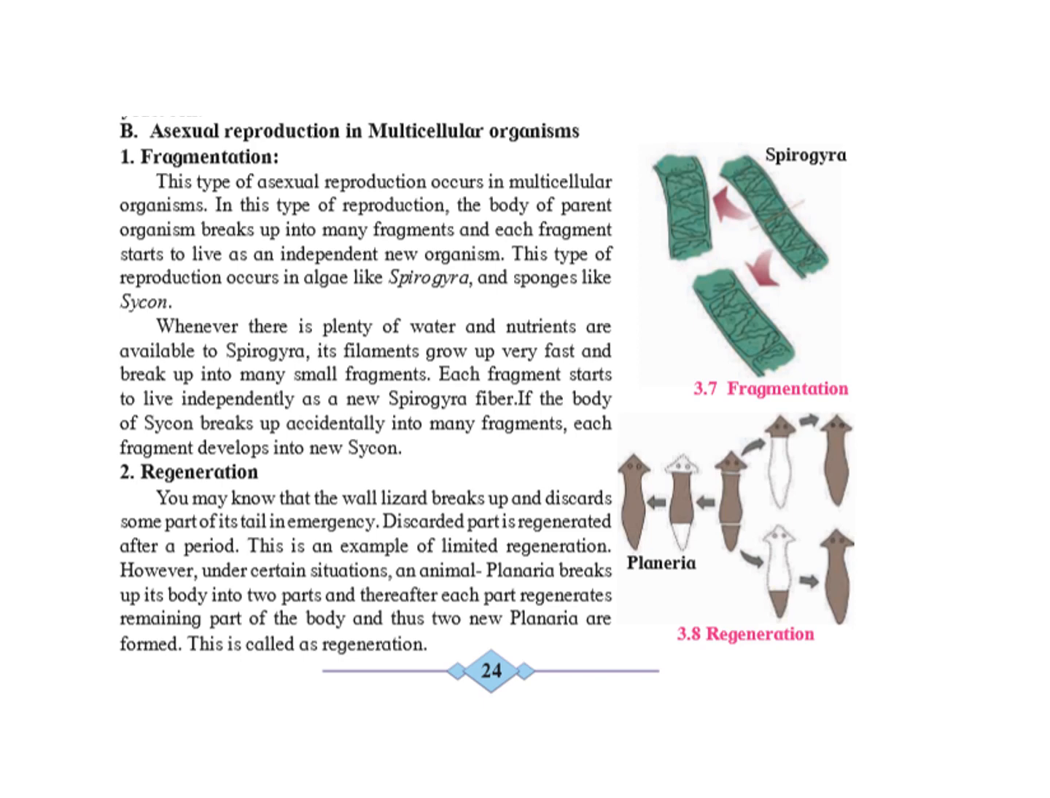Regeneration. In this type of asexual reproduction, the body of an organism breaks into small parts, and thereafter each part regenerates the remaining part of the body and a new organism is formed. For example, in case of planaria, when the body is cut, each part formed develops into a whole new organism. Whereas in case of a wall lizard, when it breaks up and discards some part of its tail in case of an emergency, after a period of time, the tail is regenerated. This is an example of limited regeneration.